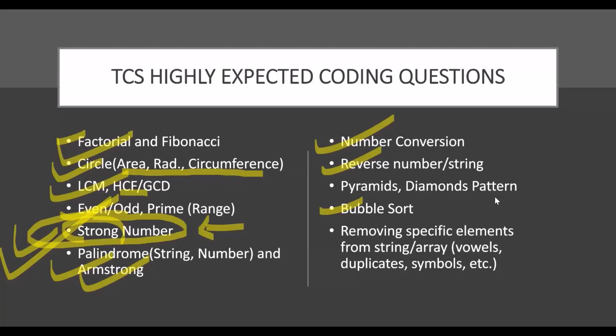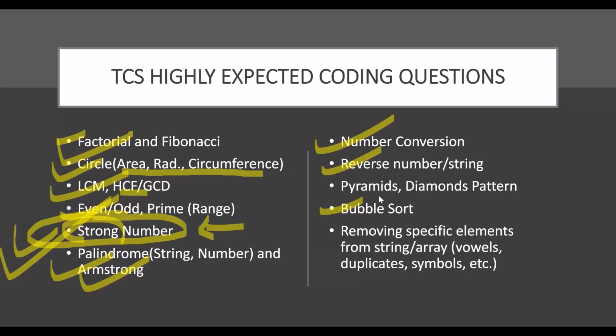What's more important, I would like to tell you, is that questions will not come in a straightforward way. It won't be like they ask, please write a code to print the area of a circle. There might be some changes. If they ask for simple even or odd, they will ask something like print even or odd numbers in a specific range, or prime numbers in a specific range, right?